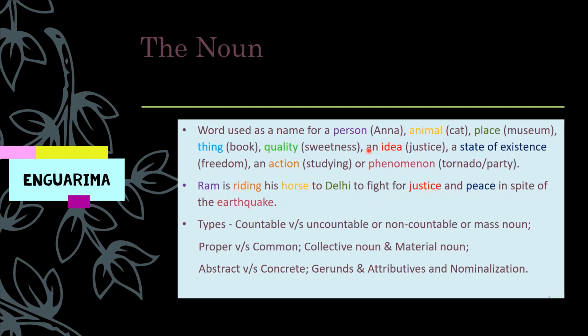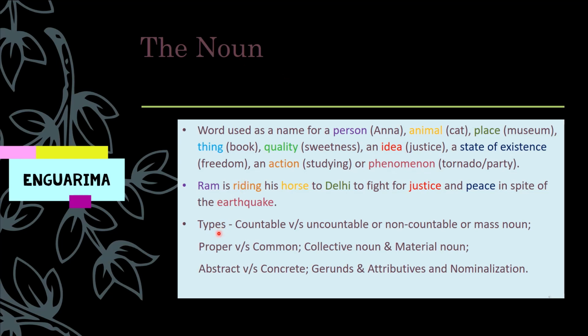So, Ram is a person's name, so it will be noun. Riding is a name for action, it will be a noun again. Horse is an animal's name, noun again. Delhi, place name, noun again. Justice, idea. Peace, it's a state of existence in mind. Earthquake, it's a natural phenomenon. So it's a noun again.